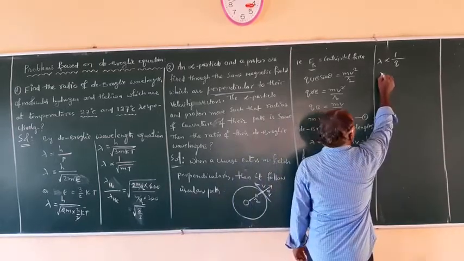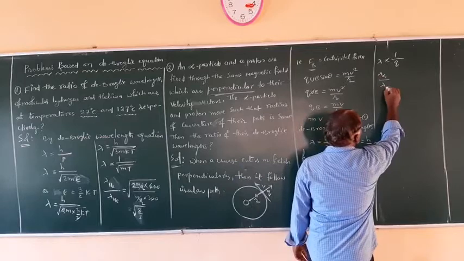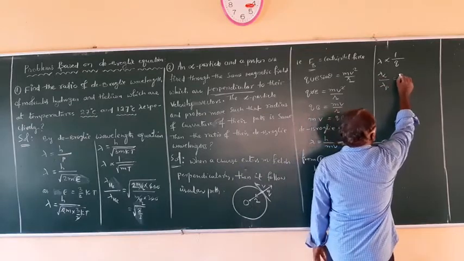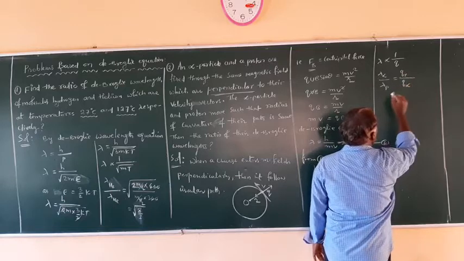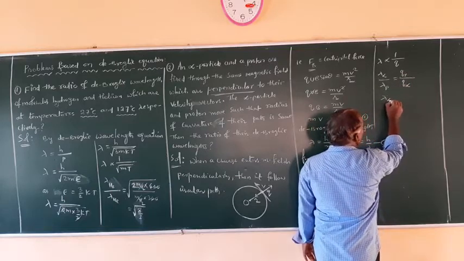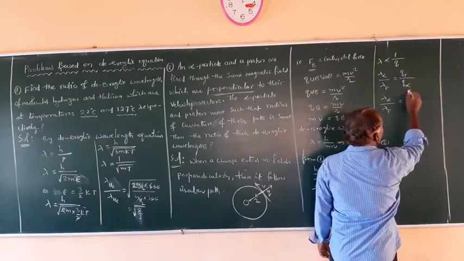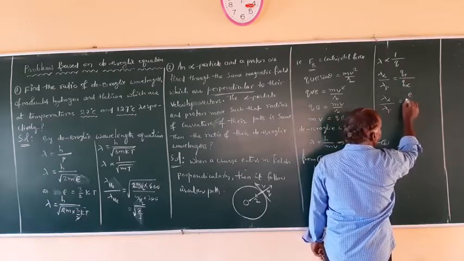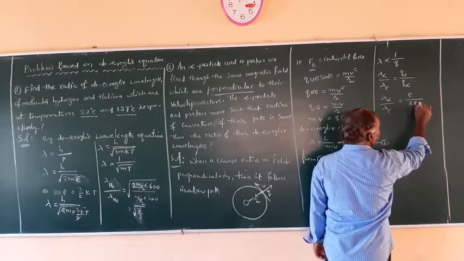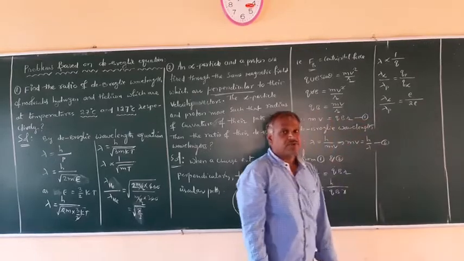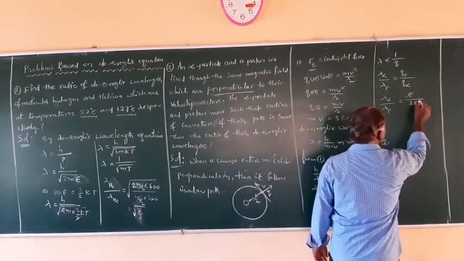Now I can write lambda for alpha particle upon lambda for proton is equal to Q of proton upon Q of alpha particle. So the wavelength of alpha particle upon wavelength of proton is given by the charge of proton, which is e, and the charge of alpha particle, which is 2e, double the charge. With respect to proton, the charge of the alpha particle is double. So here this e is cancelled.